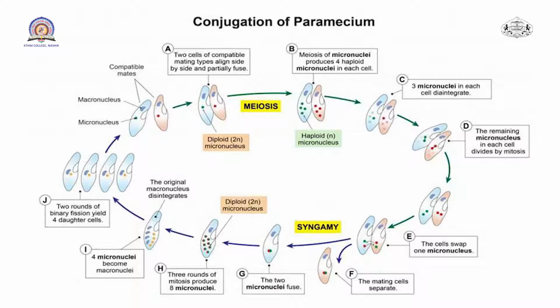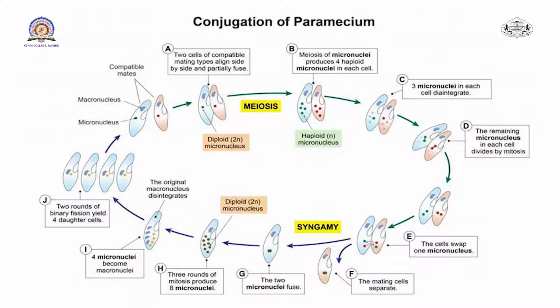In meiosis there is an unequal division, while in mitosis there is an equal division. So in mitosis the cells swap one micronucleus.